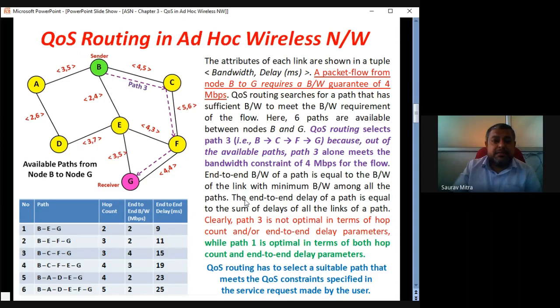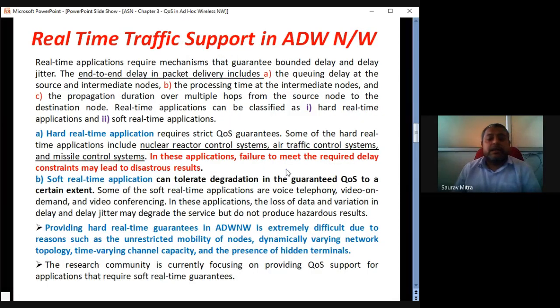So this explanation is in the previous 2 slides, with the topology diagram, the table, and the counts. You can have your own topology also; not necessarily do you have to draw this one only. You can have a smaller topology in the exam, but the explanation has to be very proper. What is meant by this 4, 5, how it is decided, how the overall path bandwidth is selected, how the overall path delay is calculated, how the overall path hop count is calculated. All these things you have to explain in detail if this question is asked for 10 marks.